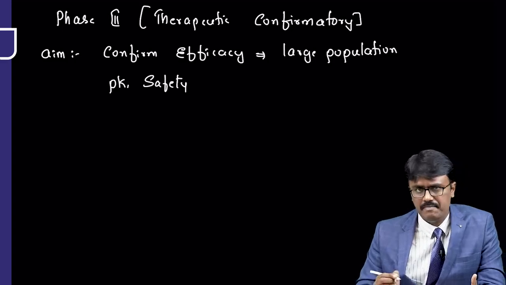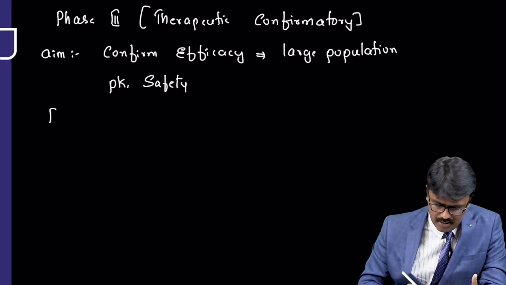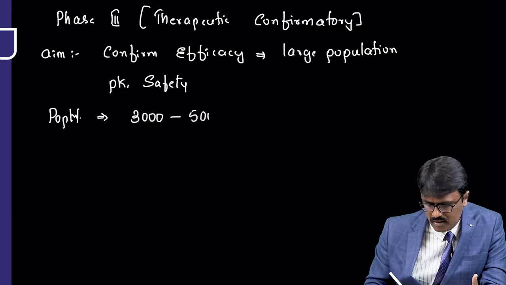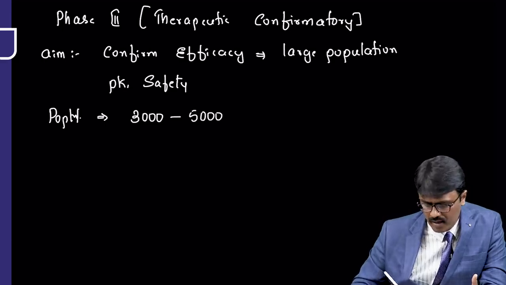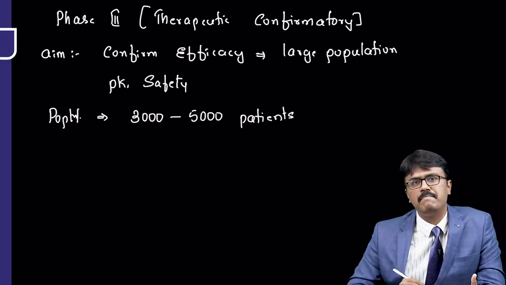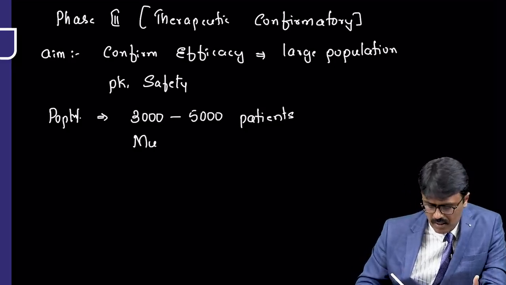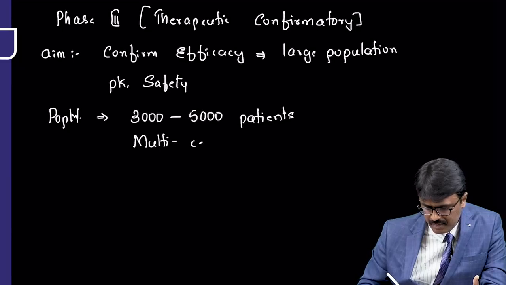That will be there. Now, what is the population we take into consideration here? Usually we take 3,000 to 5,000 patients, a large population. So we do something called a multi-centric trial.